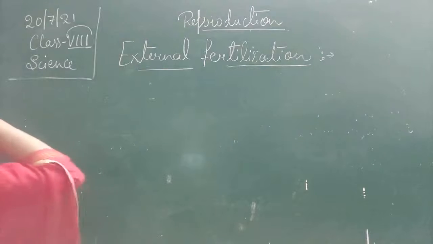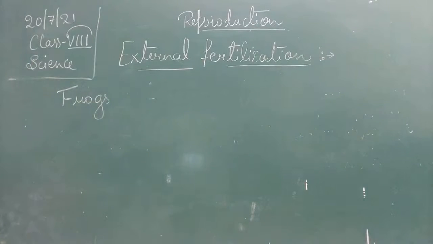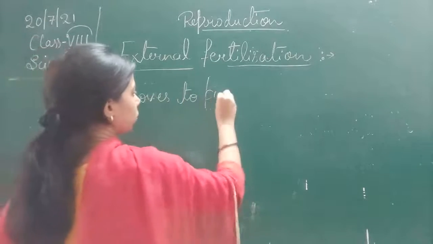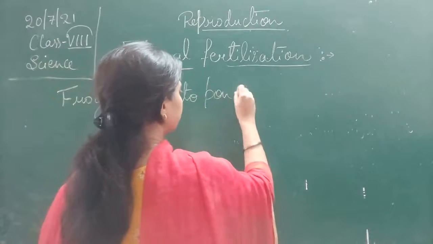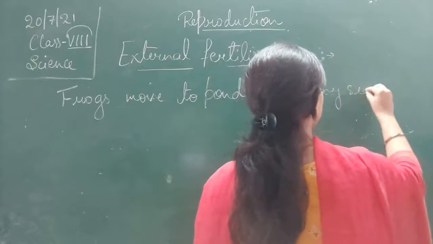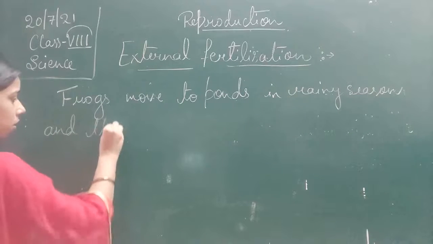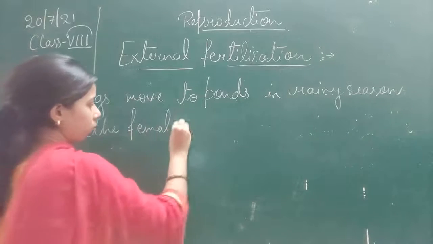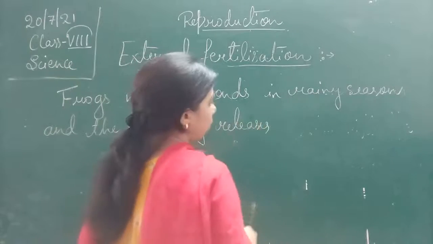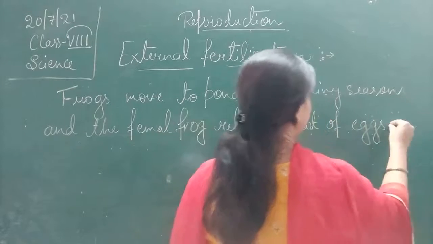So we can say here that frogs and toads move to ponds in the rainy season, and the female frog releases a lot of eggs.